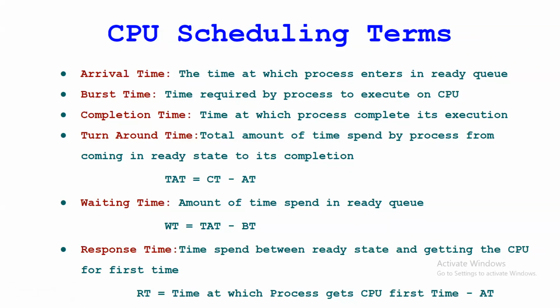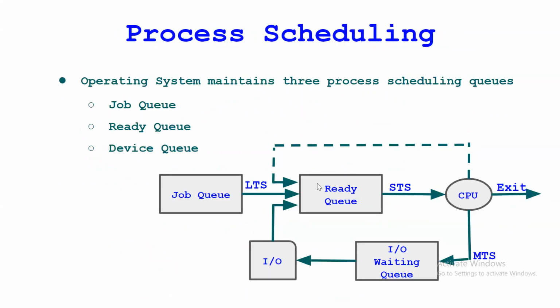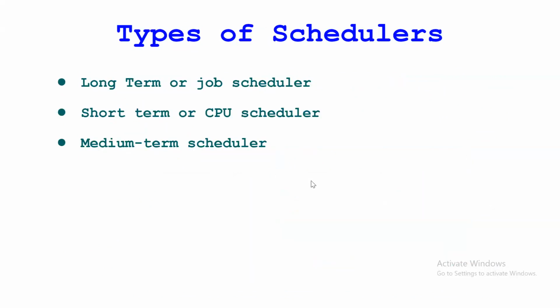So here, first I'll tell you the arrival time. The name indicates what it is: the time at which a process enters into the ready queue. That is nothing but arrival time. If you consider this, the moment or time at which the process enters the ready queue from the job queue is the arrival time. Getting this? Whatever time the process enters the ready queue is the arrival time.